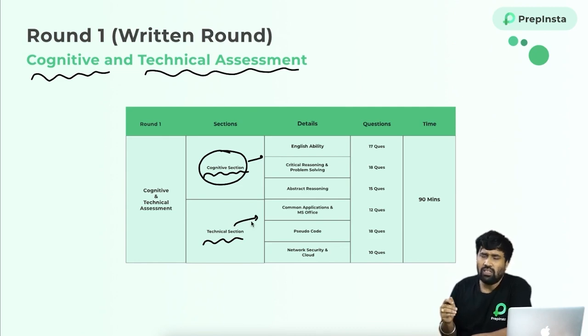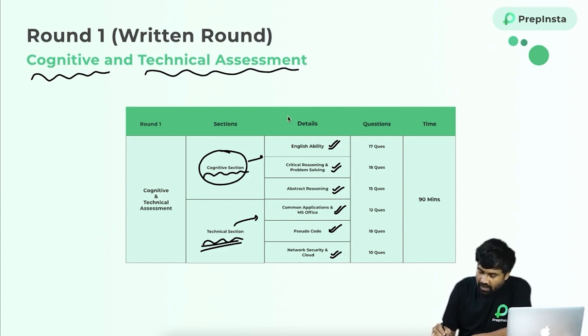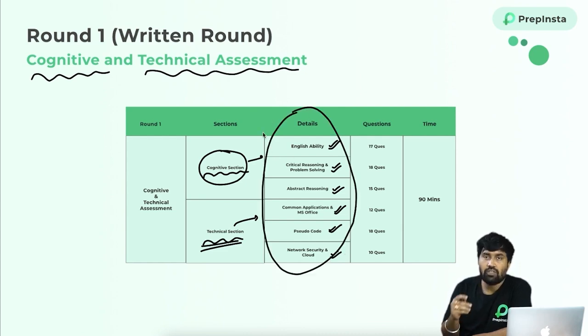In the cognitive section they're asking for English ability, critical reasoning and problem solving, and abstract reasoning. In the technical section they're asking for common applications on MS Office related questions, pseudocode, and network security and cloud. We'll discuss how many questions they're asking and how much time they're providing in the upcoming slides.